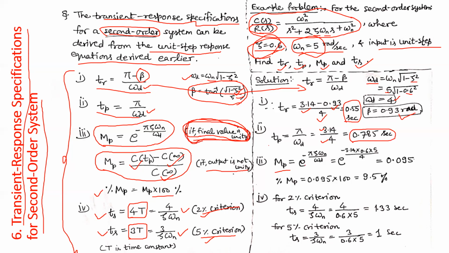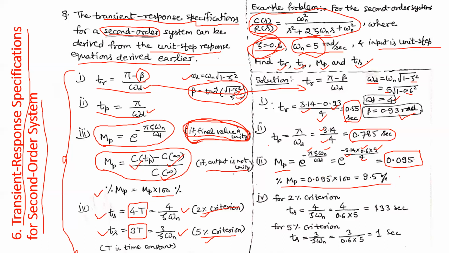In that case, we put in pi 3.14, zeta 0.6, omega n is also given to us as 5, and omega d is 4. So this is your maximum overshoot. Clear? If you want to calculate it in percentage, you multiply by 100. So 9.5%